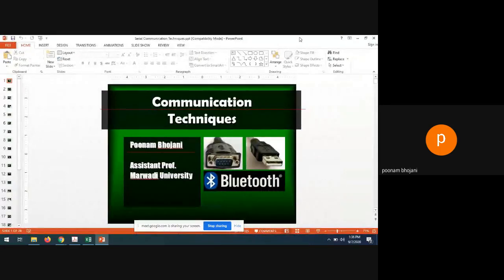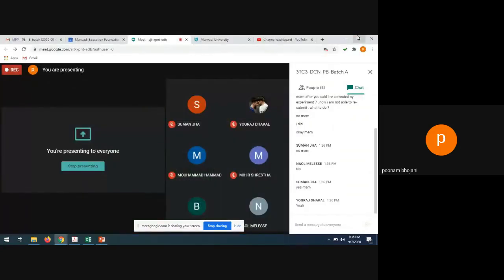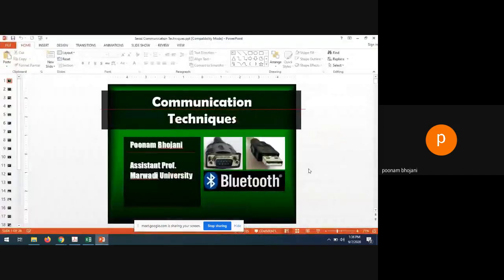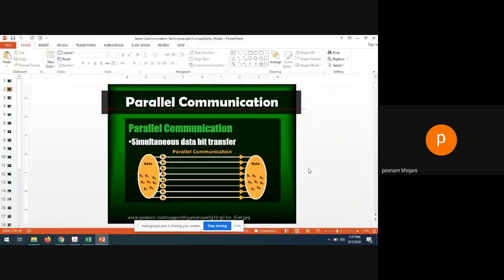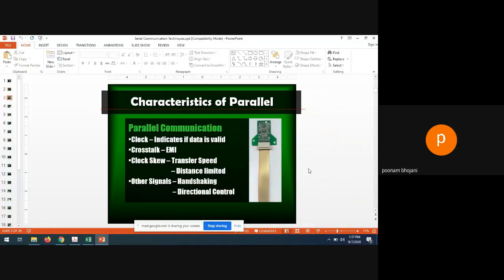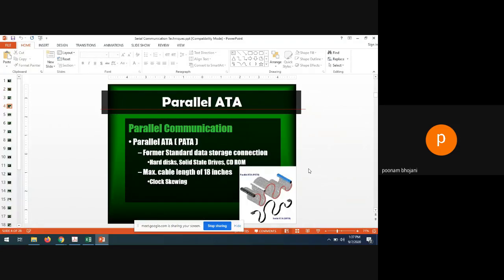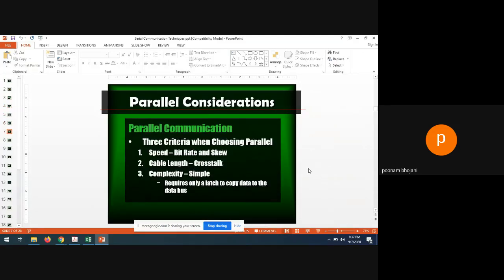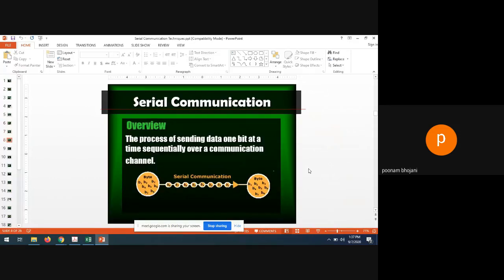Are you able to see the screen, everyone? Okay. So last time we studied some things about parallel communication, right? The parallel communication characteristics, what its drawbacks are, and why we are using serial communication. Some of the slides we have already seen, up to here. And from serial communication, we are going to start now.